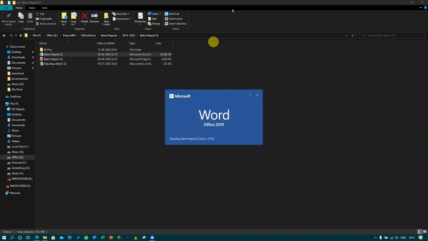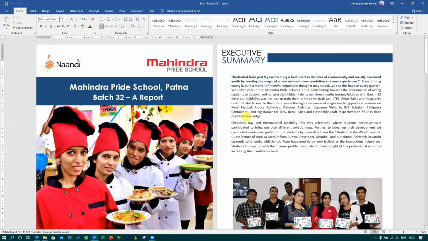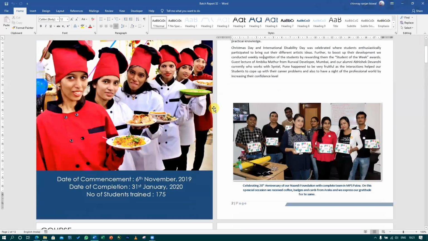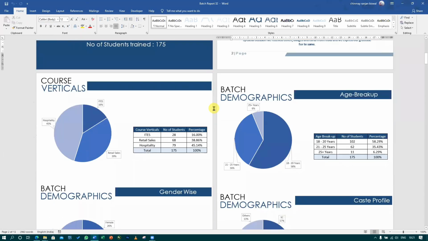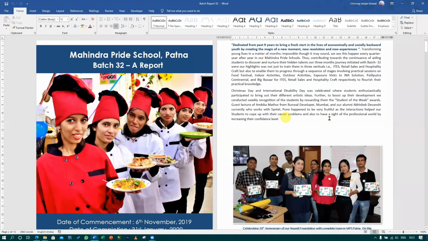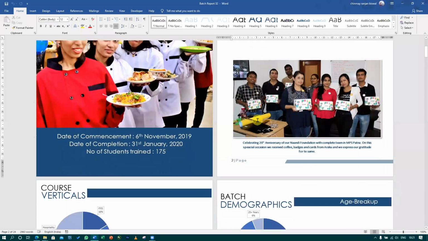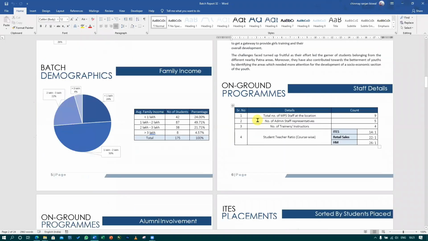Now see, could you see this report here? I'll show. Just could you see this report? सर, मैंने आप लोग को बोला था एक रिपोर्ट बनाने, अभी तक किसी ने नहीं बनाया. This is an executive summary. This is a report. This is something else. Now, what actually I want to tell you, could you see this?